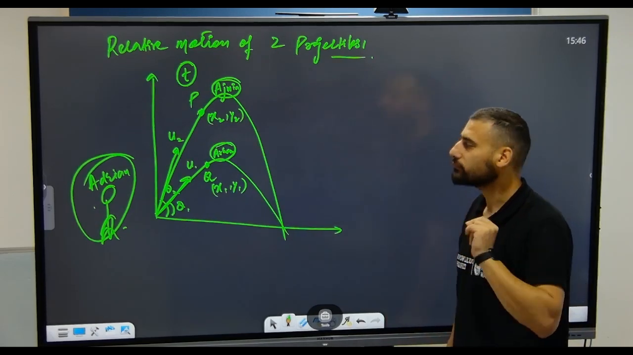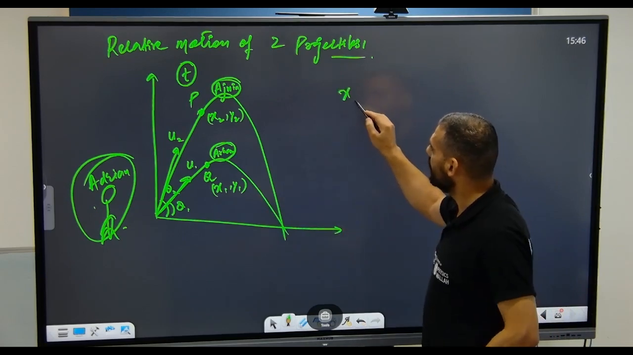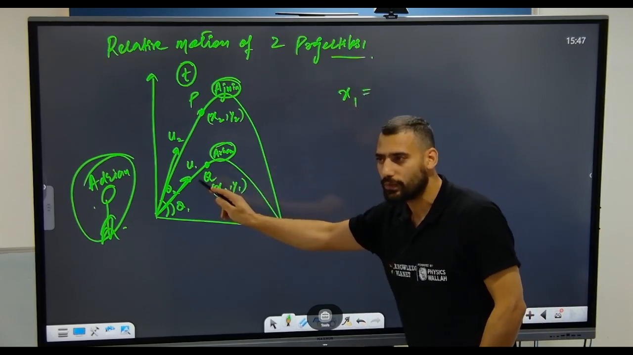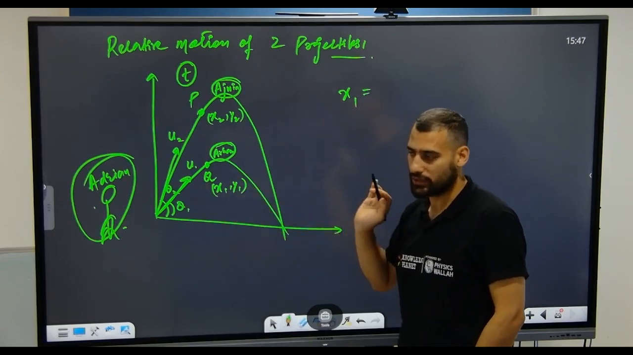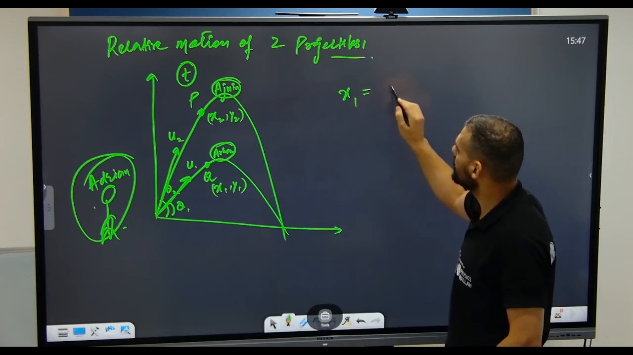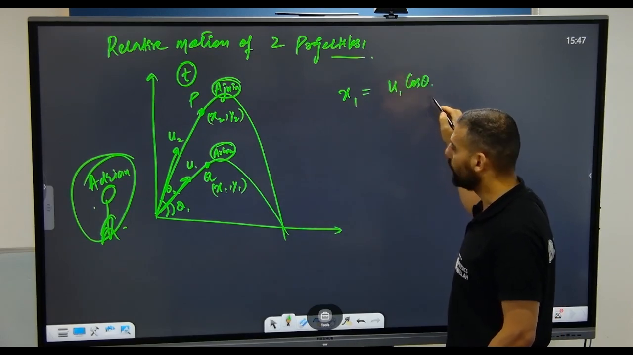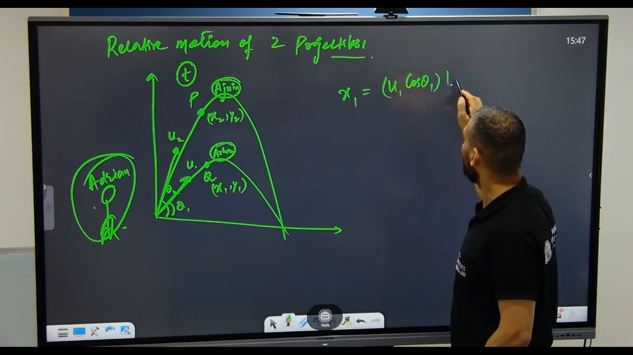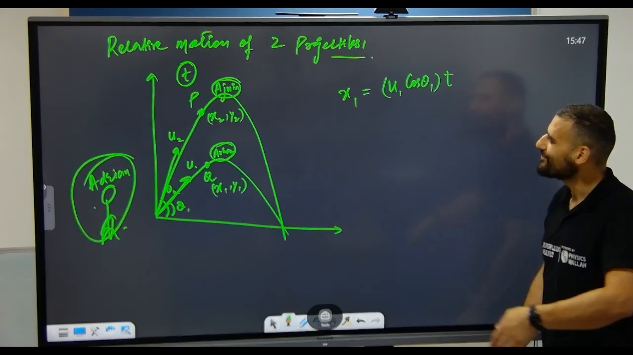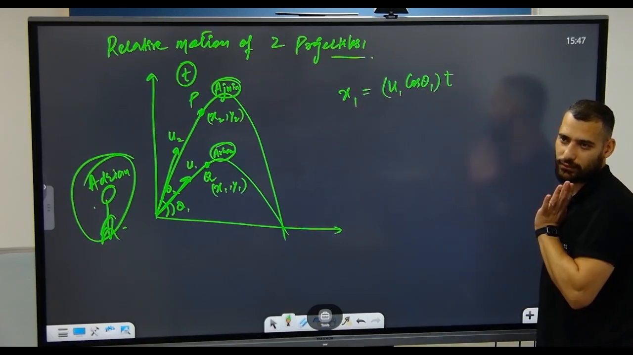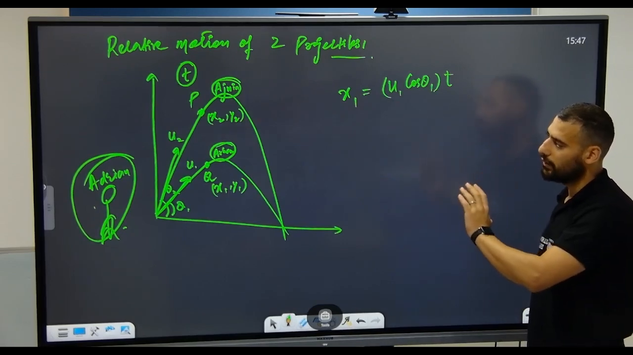Is that fine? So for Adrian, he observes that x1, the distance traveled by the first particle, Arham, in the horizontal direction will be the velocity in the horizontal direction, which is u1 cosine theta1, times the time. Velocity into time will be distance. That will be the distance covered in the horizontal direction.